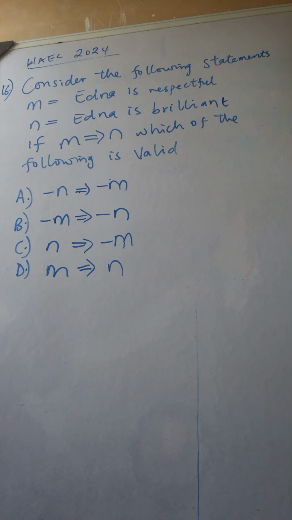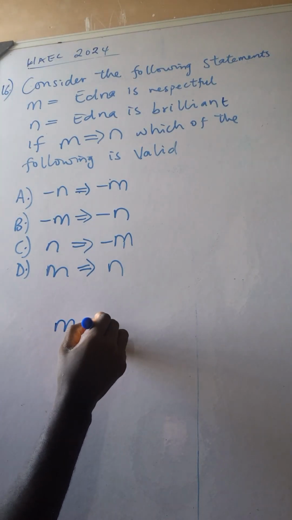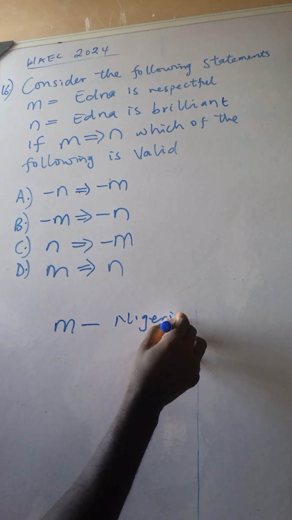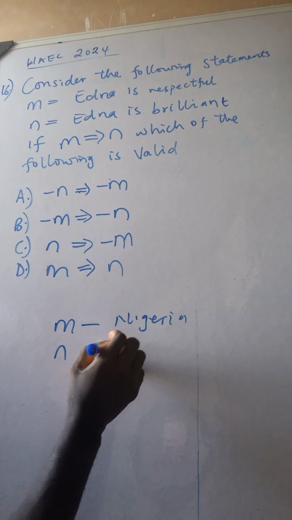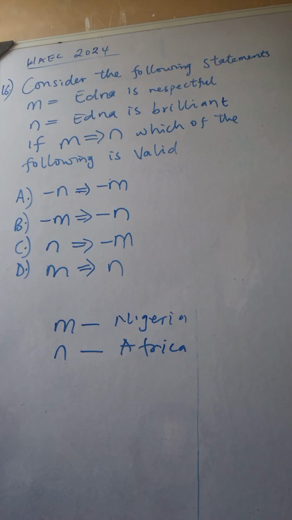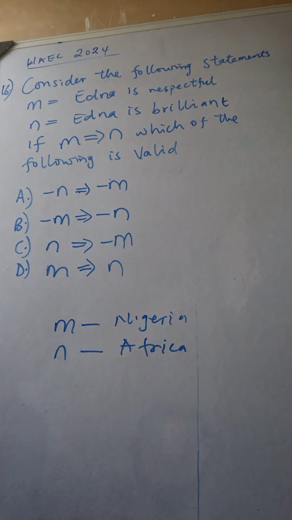So just to help you answer this question, if I were you, I would just switch it up a little bit. Let me give you a language structure that will help you understand the implication. Let's say we use M to say that Edna is from Nigeria, and N to represent that Edna is from Africa. So in math language, it's more like saying that M is a subset of N, sort of. If someone is from Nigeria, it automatically means that person is from Africa.